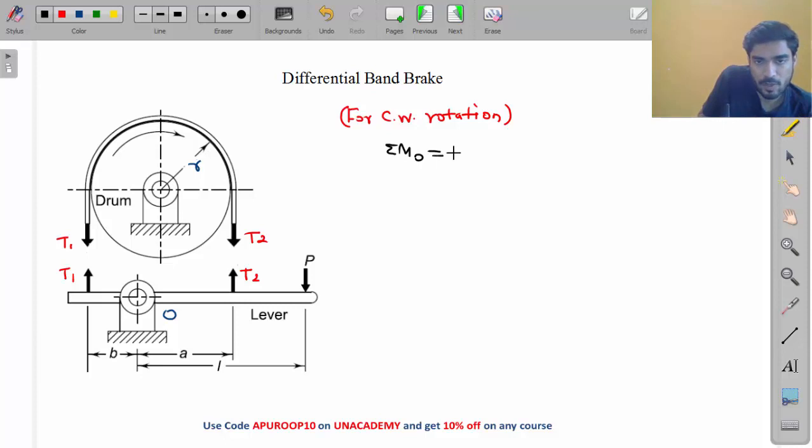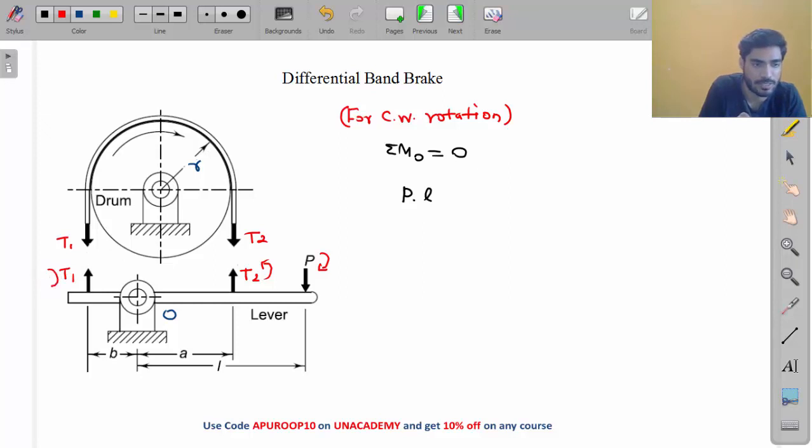So for clockwise rotation, if you take moment about point O, what will you get, my friend? P into L, and this moment is clockwise. Moment of T2 is anti-clockwise, and moment of T1 is again clockwise.